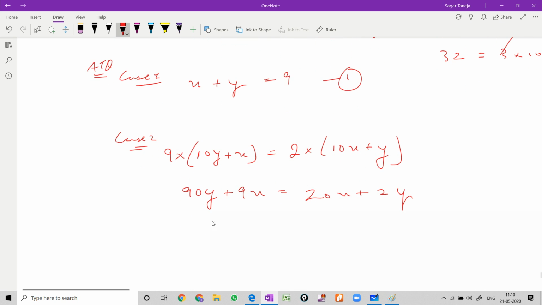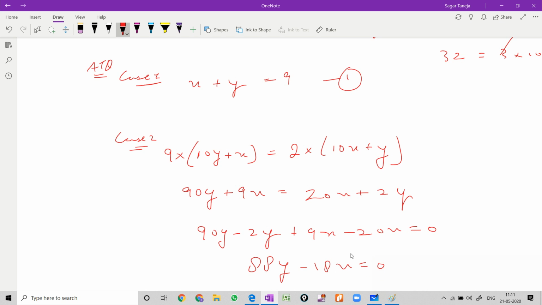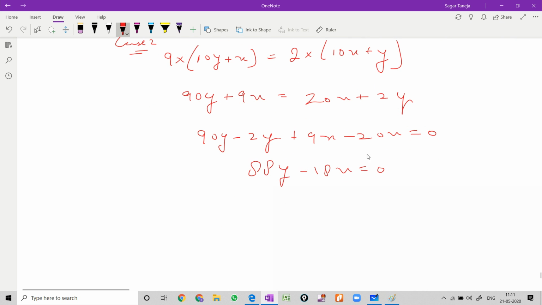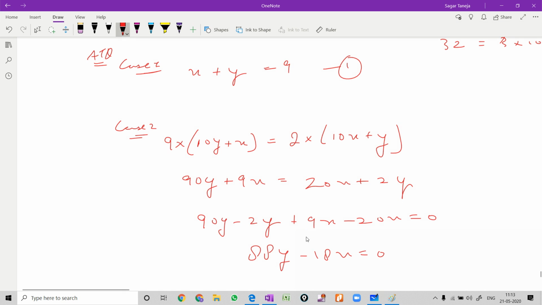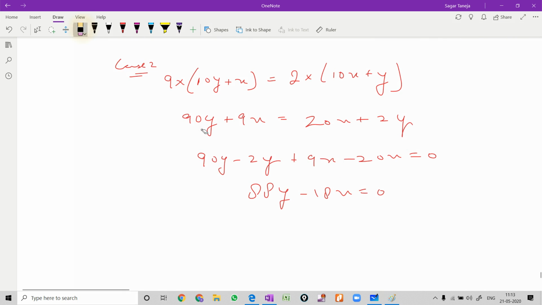Bring this y this side, it will become minus 2y. Then we have this plus 9x. Bring this 20x this side, it will become minus 20x equals 0. So it is 88y and minus 18x equals 0. By mistake I have written 18 here. So 9x minus 20x is minus 11x. So just write it in this way, minus 11x plus 88y.